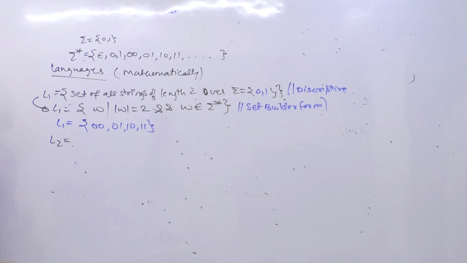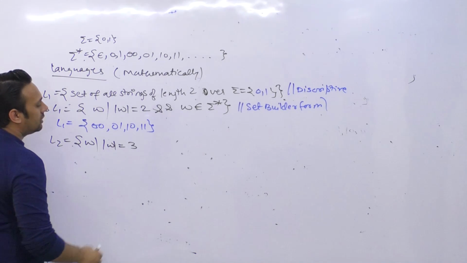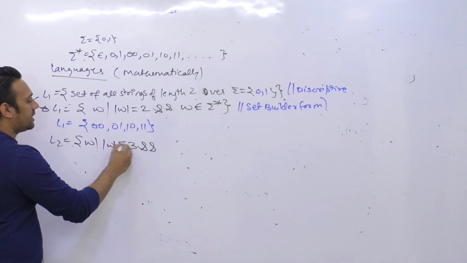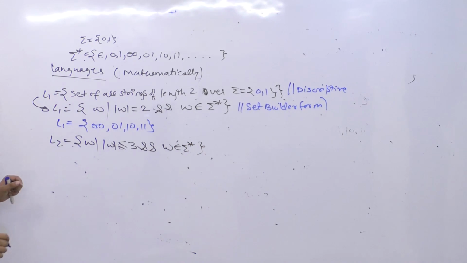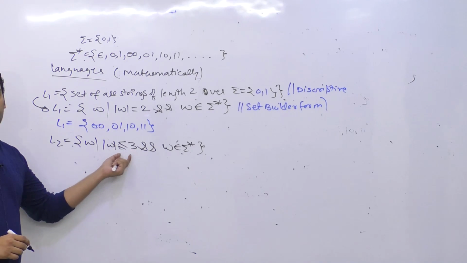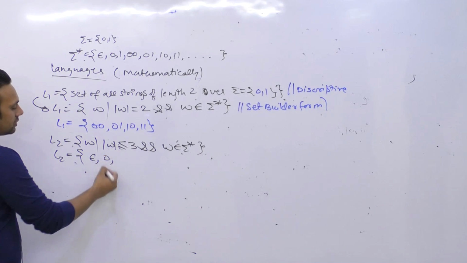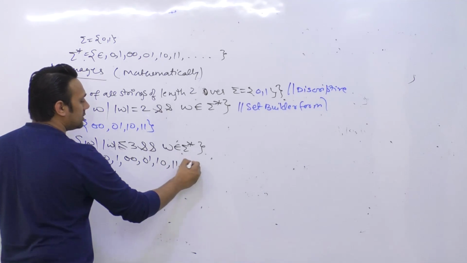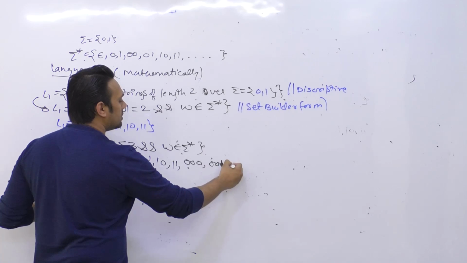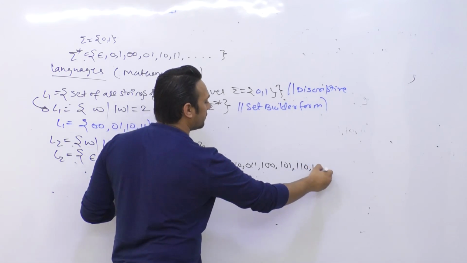In the same way, I can say L2 = {w | length of w is less than or equal to 3, and w belongs to Σ*}. That means every possible string whose length is less than or equal to 3 is present in this language. So for L2, the strings can be epsilon, 0, 1, 00, 01, 10, 11, 000, 001, 010, 011, 100, 101, 110 and 111.